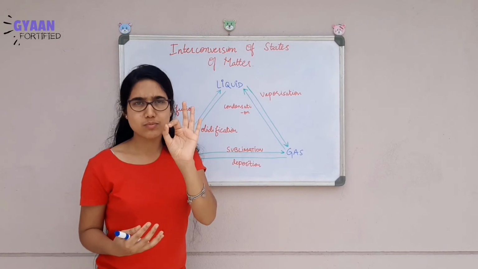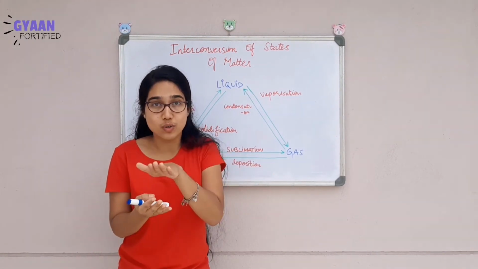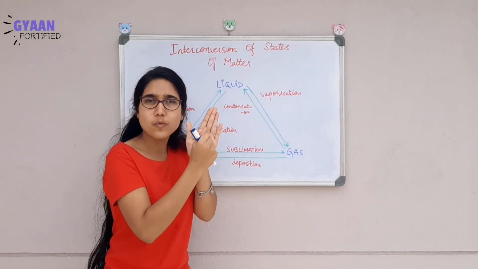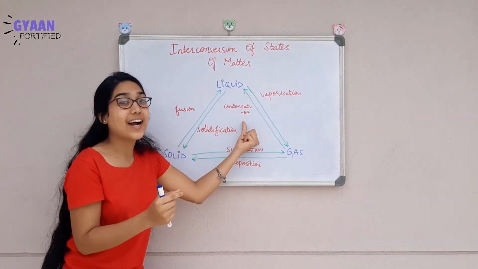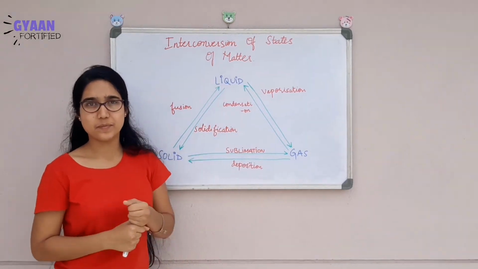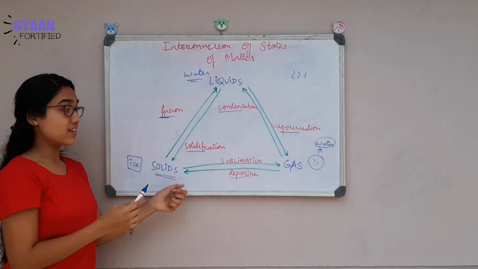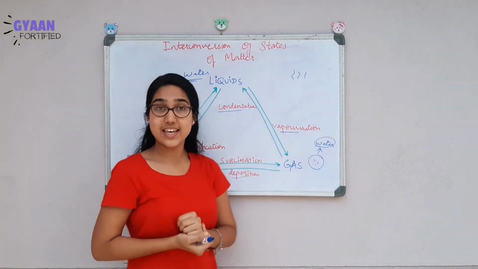You might have also observed this. When you keep water for boiling and you close it with a lid, after some time you will observe that all the water droplets have accumulated. That is where condensation is happening. If the same water converts into ice, that is the solidification process. This was quite an easy example.